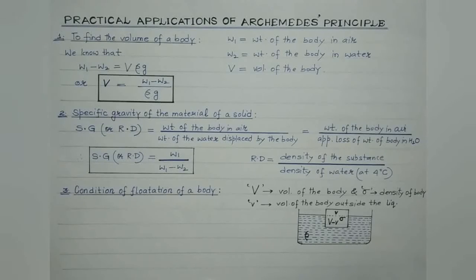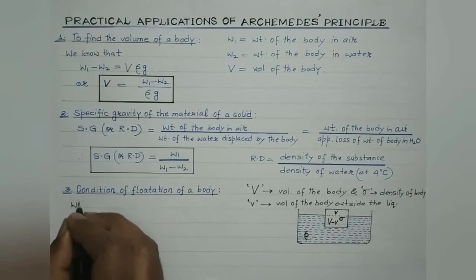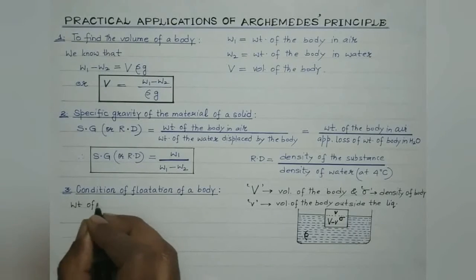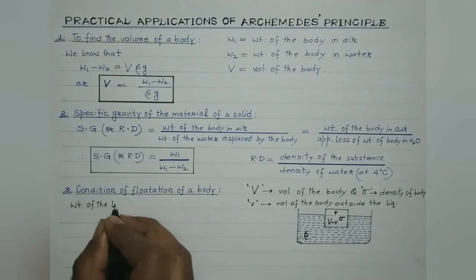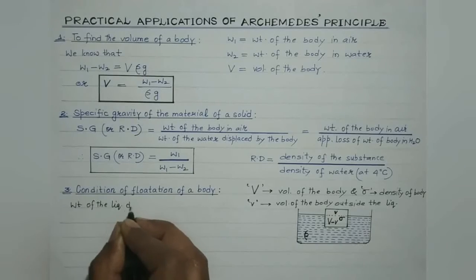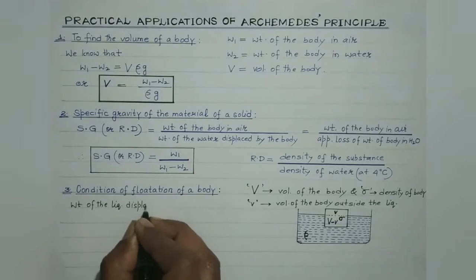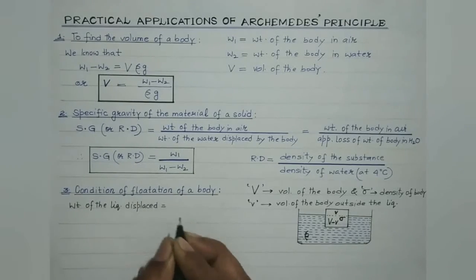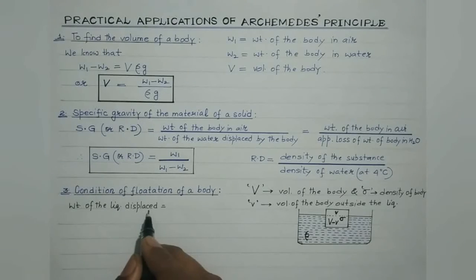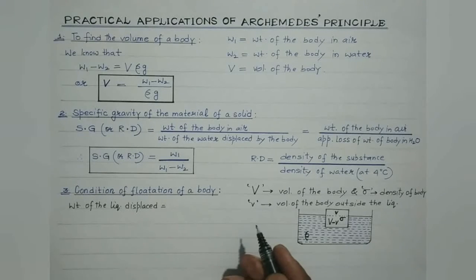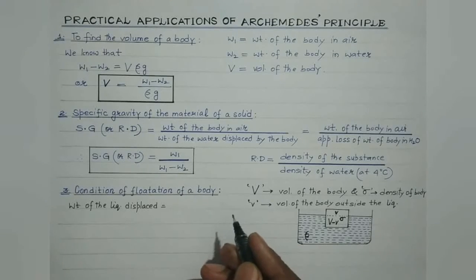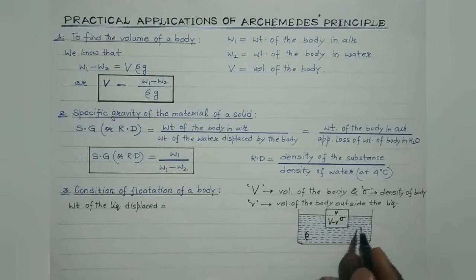Clear, students? So, basically, weight of the liquid displaced. Weight is m into g. So weight of the liquid displaced is mass of the liquid displaced multiplied by small g. And mass of the liquid displaced is volume of the liquid displaced.